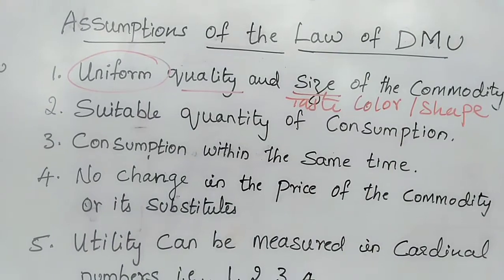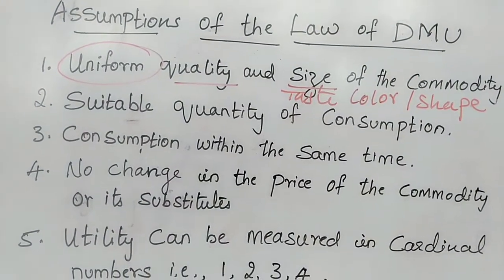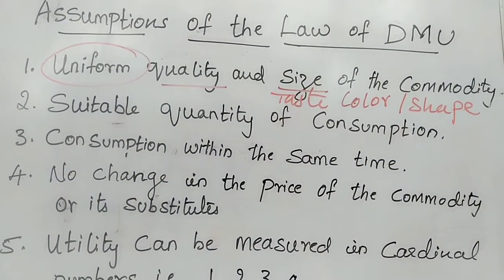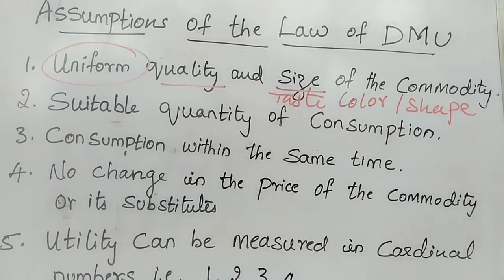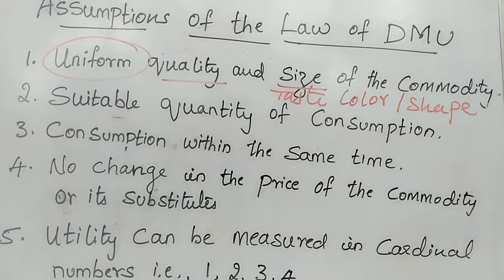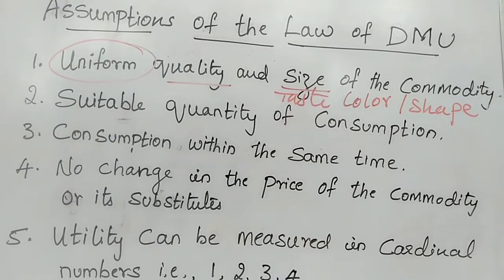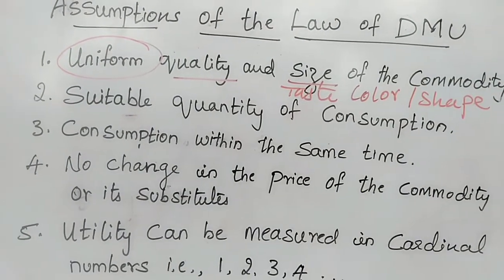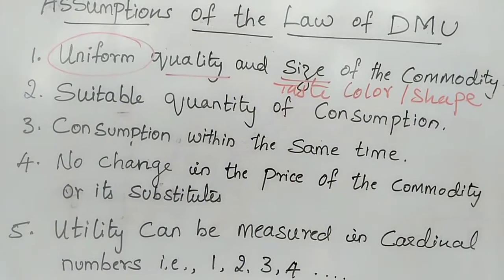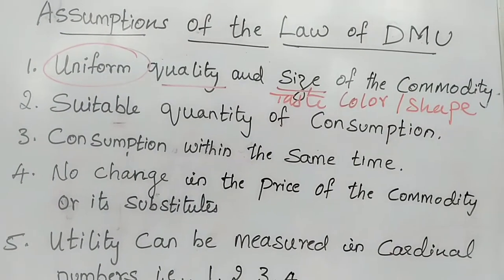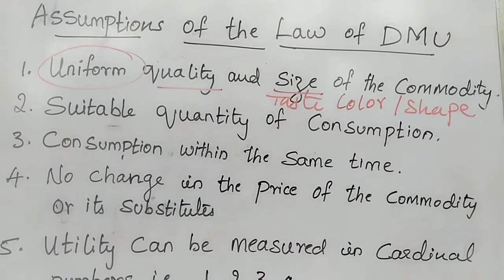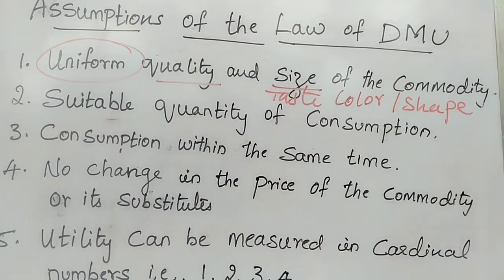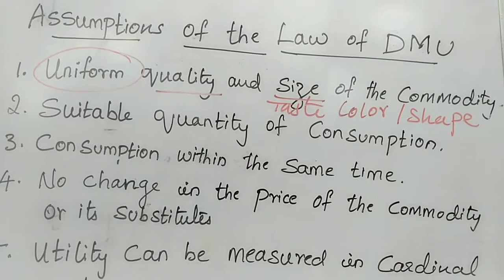Uniform means looking alike. For example, if I show you a Cadbury's chocolate, the Cadbury color is the same. The wrapper is purple in color. The chocolate inside is brown in color. And the shape looks like a square. All the chocolates will be the same in shape and color.